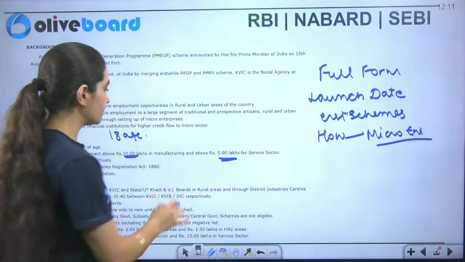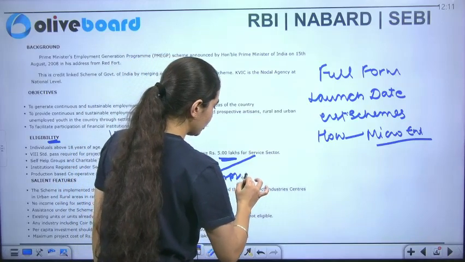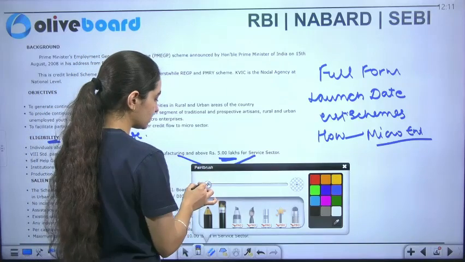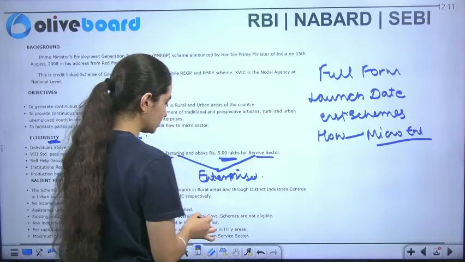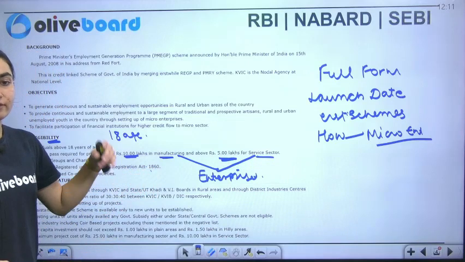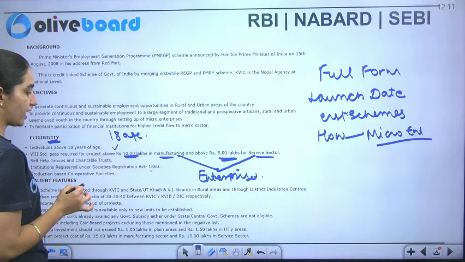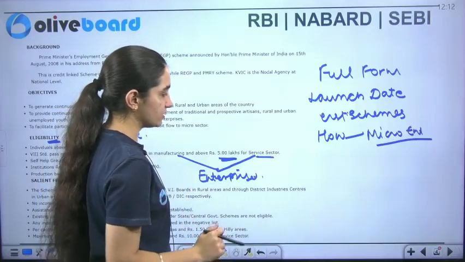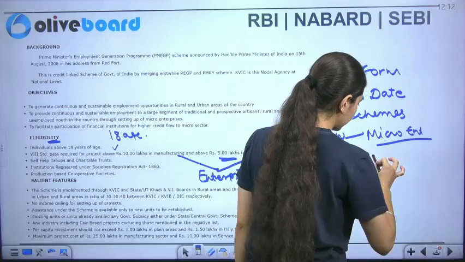Now, why are we taking both of them into consideration? Because it consists of enterprises. I told you in my yesterday's class that whenever I talk about enterprises, it means that enterprises consist of both. Enterprises take into consideration manufacturing, and they take into consideration services as well. So we have this allocation with respect to the budget and the number of projects. The project has to be above 10 lakh in manufacturing specifically, and we have 5 lakh in the services sector. So the eligibility criteria become important here.